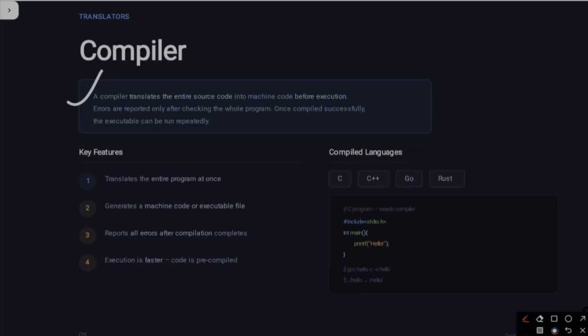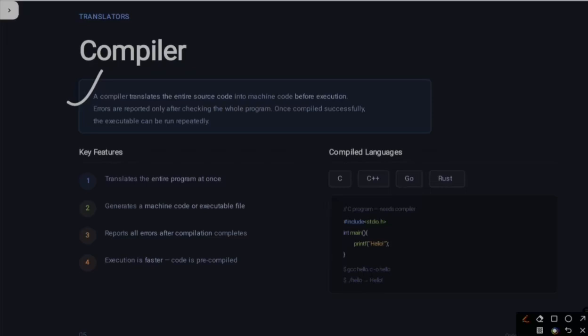You have to correct it, and then it again does the same process, converting your program into machine code, and it will execute if there is no error, and if it finds any error, it will give you the reports of error. So what are the features of a compiler? It translates the entire program at once. It generates machine code or an executable file.